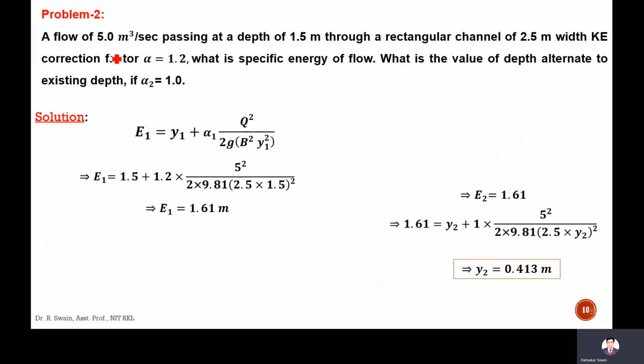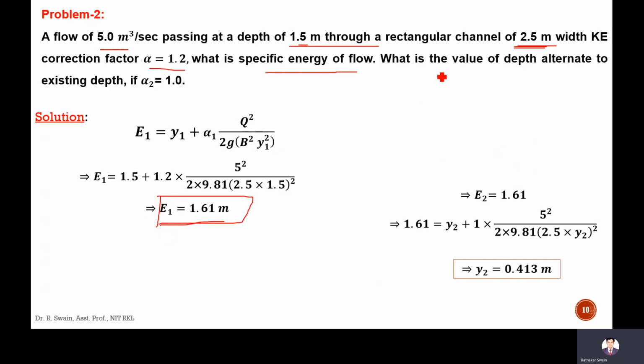Next numerical. There is a flow of discharge 5 meter cube per second passing at a depth of 1.5 meter through a rectangular channel of 2.5 meter width, with kinetic energy correction factor given as 1.2. What is the specific energy of the flow? The specific energy expression is y1 plus alpha V square by 2g, which is alpha Q square by 2g A square. Here the width is 2.5 meter, discharge is 5, depth is 1.5 meter, alpha is given. You only have to calculate the specific energy E1. It will be 1.61 meter.